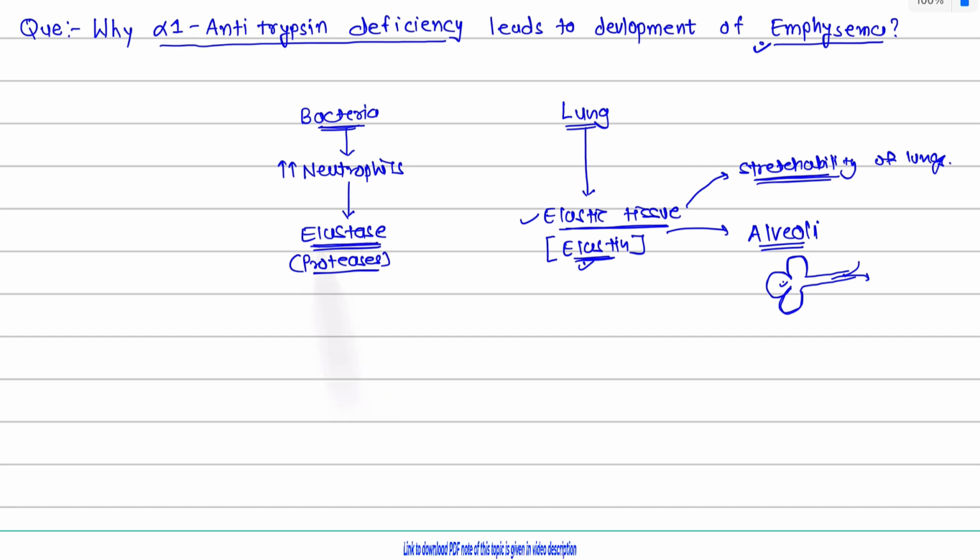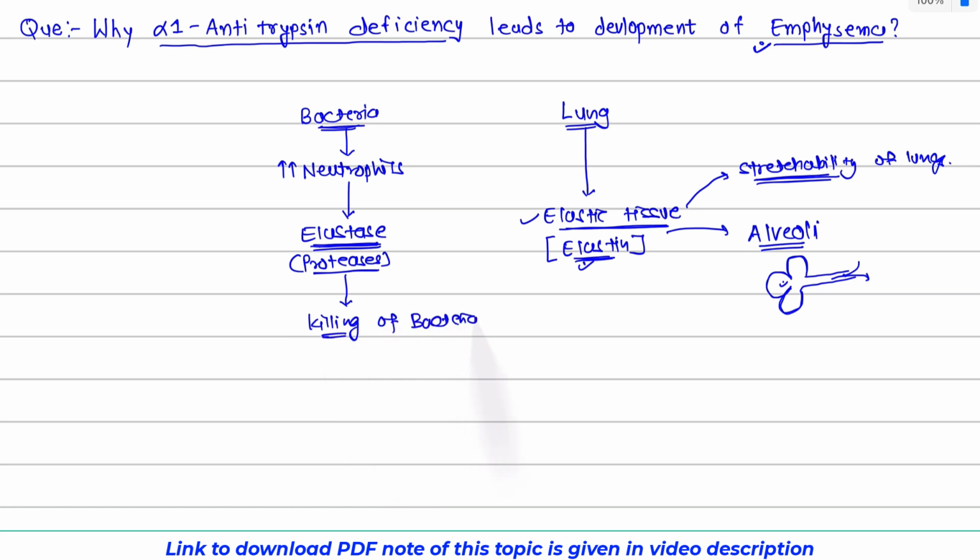Elastase is one member of that family. Being a protease, elastase can break down various proteins, including bacterial protein. So bacterial protein will be destroyed, and that will lead to killing of bacteria. Because of this mechanism, our lungs can be saved from infection.